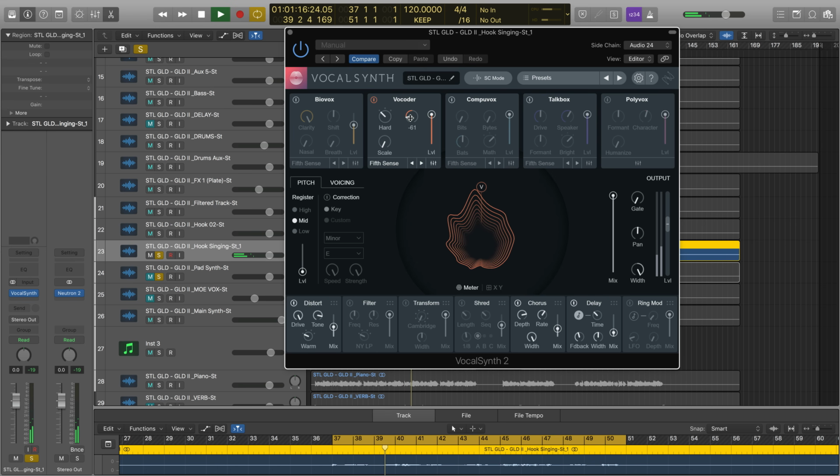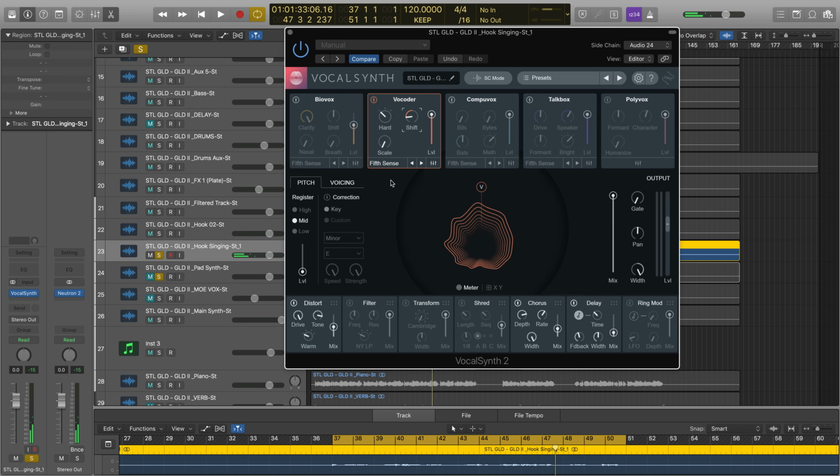So I decided to bring down the shift about 60 or so. If I bring it up, we get a bit more articulation, it's a bit brighter. But I like the darkness of bringing this down here to 60 or so.